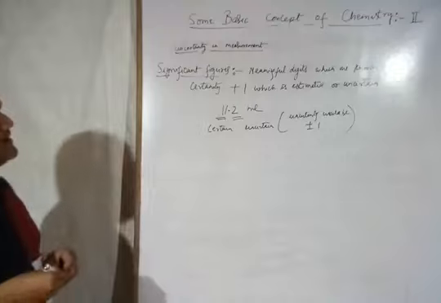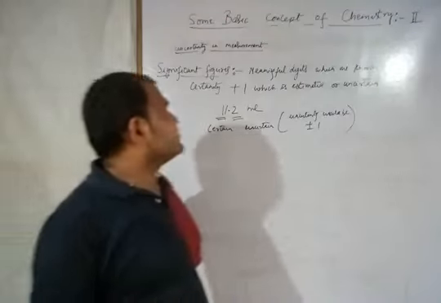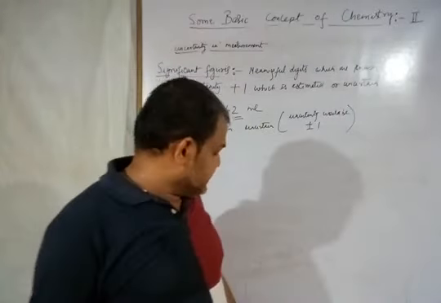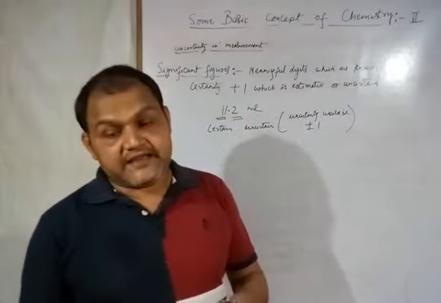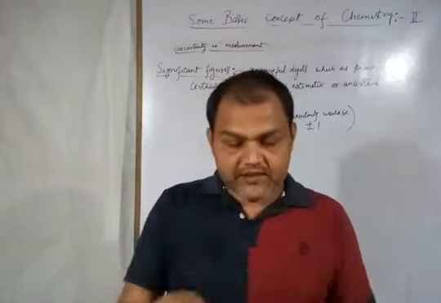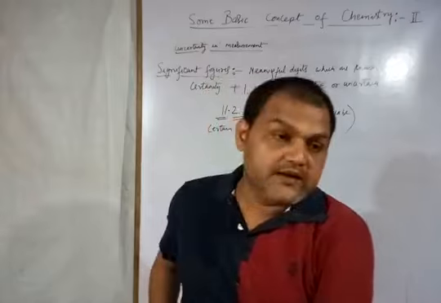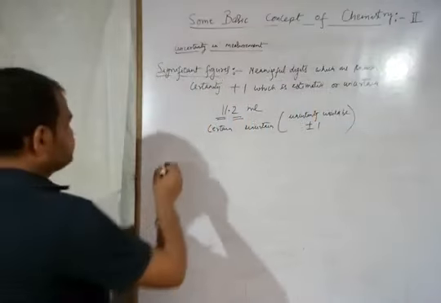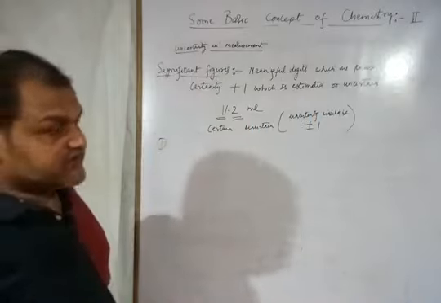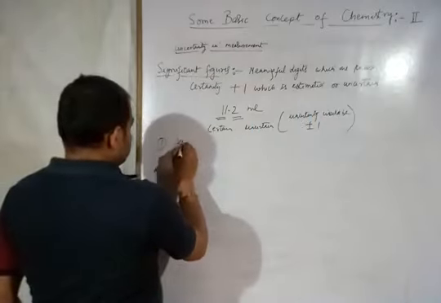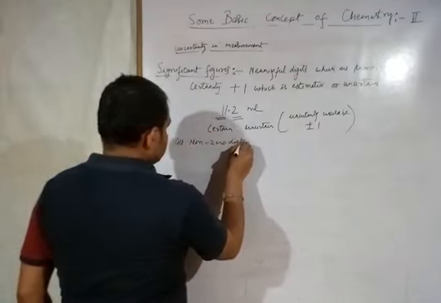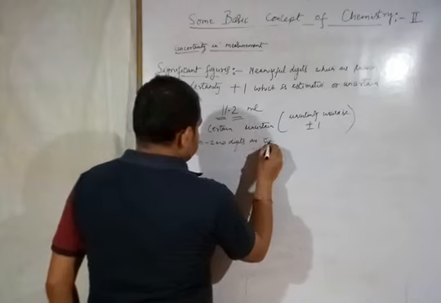All right. So there are some rules to find the significant figures. कुछ rules होते हैं जो कि हम लोगों को मालूम होने चाहिए कि हम लोग significant figures कैसे पता लगाएंगे अगर हम लोगों को कोई value दे रखी है. So I will discuss all the rules one by one. So first of all, rule number first. All non-zero digits are significant.